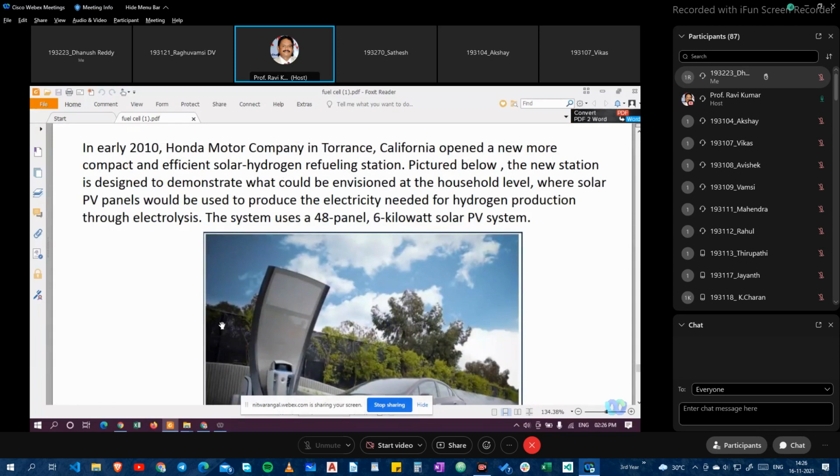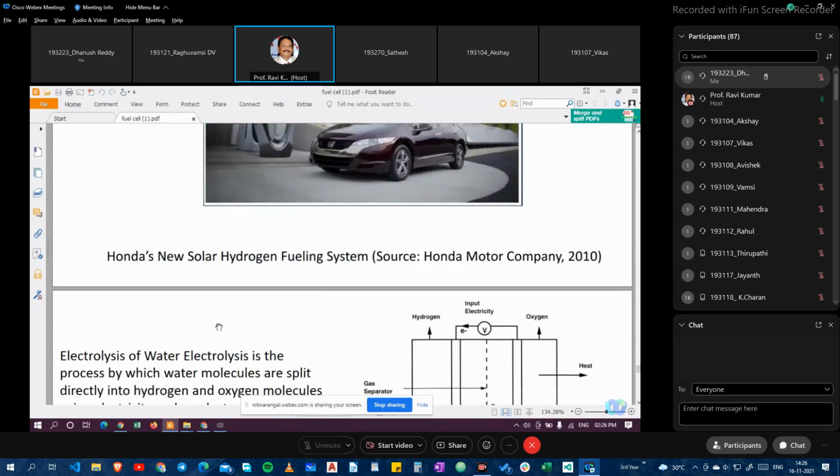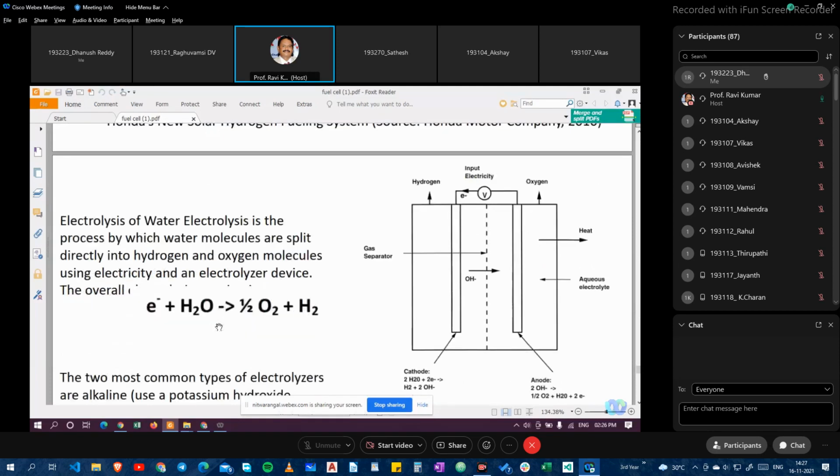I told you from the first class onwards that solar energy will be used to split the water into hydrogen form. This is one of the plants that directly takes the solar energy and puts the water through an electrolysis process, storing the energy, and you can also use the hydrogen form directly. This is the new hydrogen filling station by Honda Motors Company, established in 2010. This is a simple reaction with an electrolysis process. We have spoken about the fuel cell, anode and cathode, and water will be poured in and split through the electrolysis process, getting the energy.